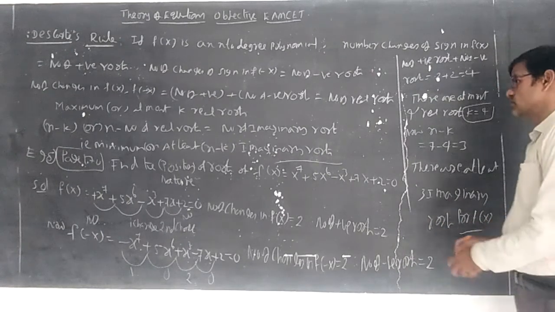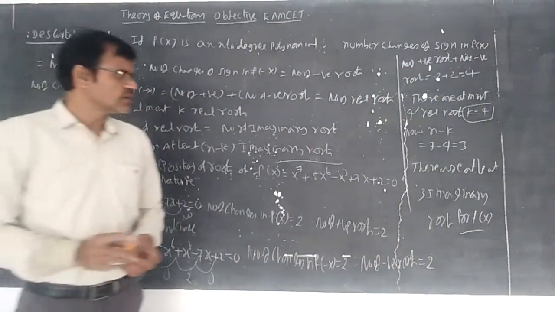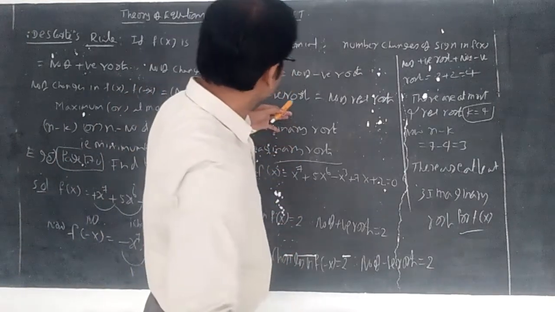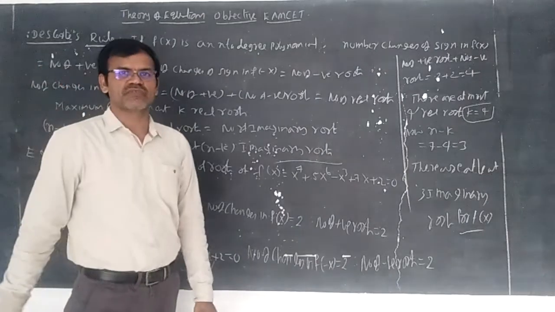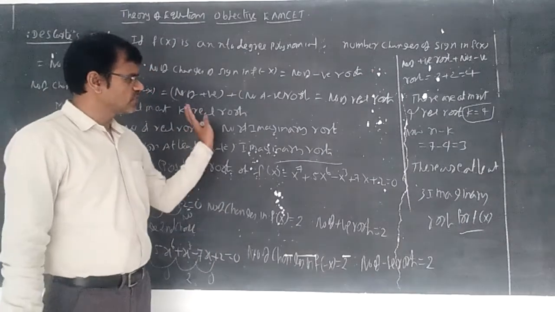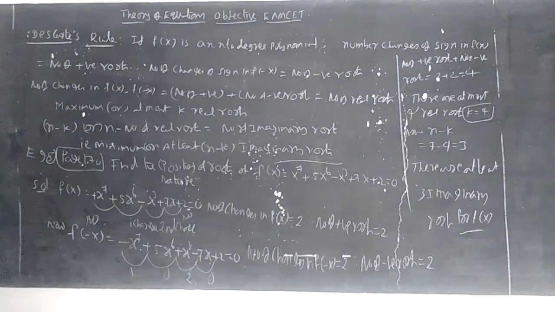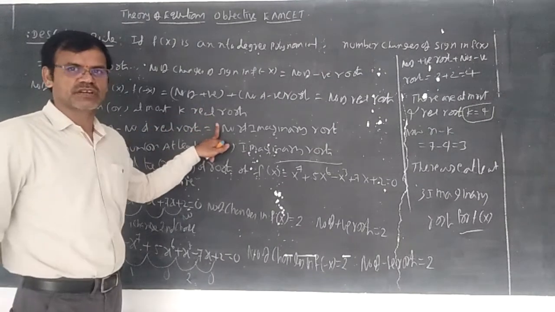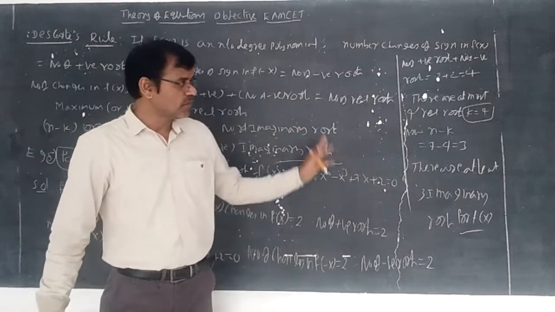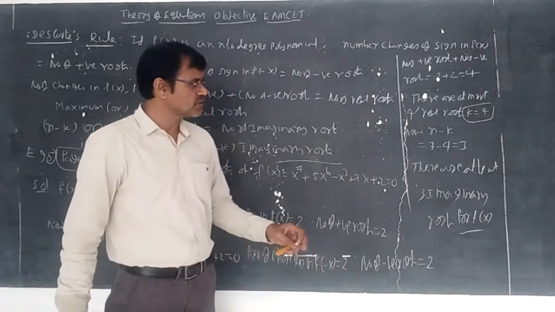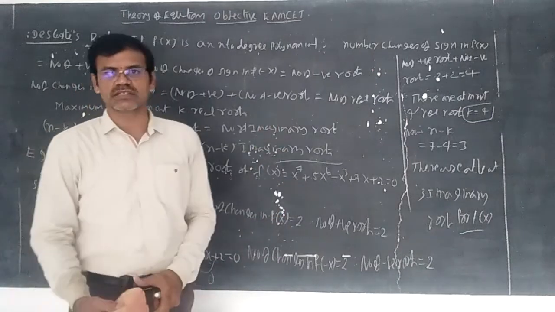This is not in IPE. In 2002, the syllabus was completed, whatever this concept is existing in the theory of equations. From 2003 onwards, this was eliminated. Okay, students. But in objective, it is there. Not in IPE, but in objective there is a chance to ask according to Descartes test. In multi-concept questions, you can face this type of questions in permutations and combinations also. That is why you should learn the concept.